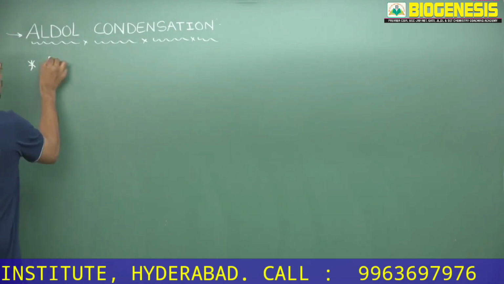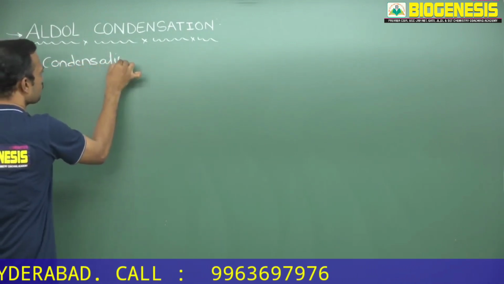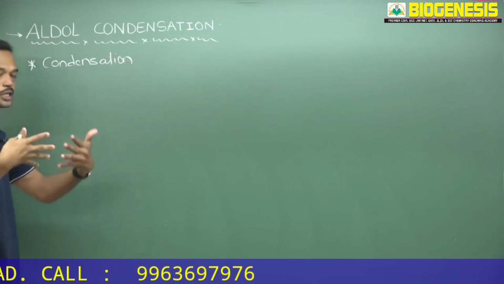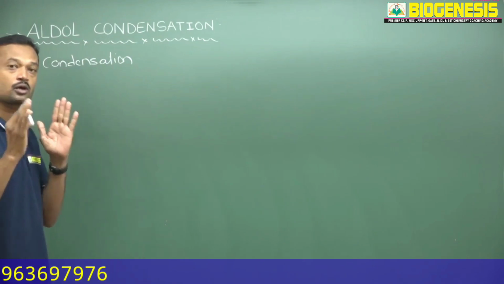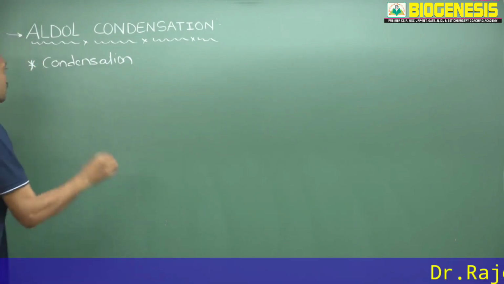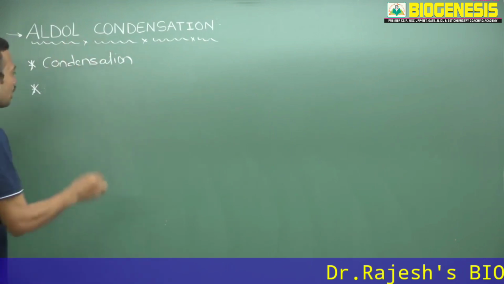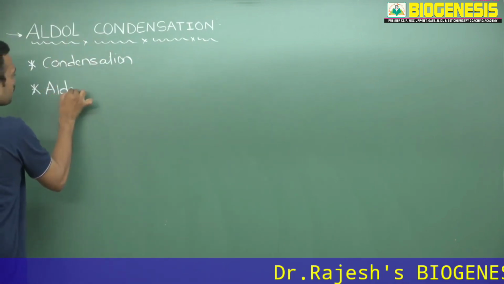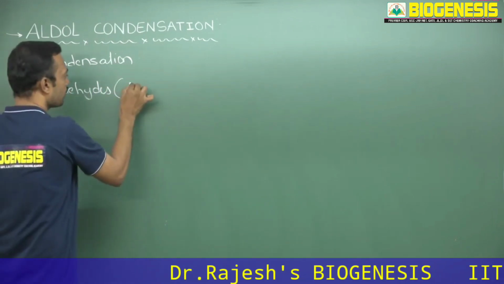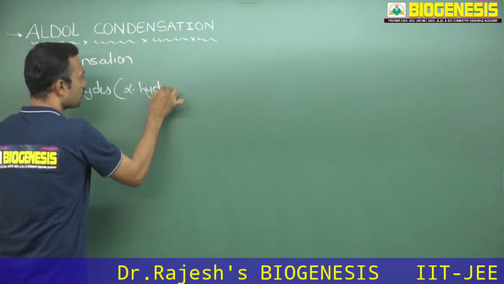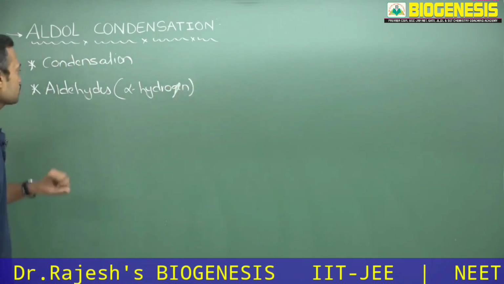So here it is completely a condensation reaction. What is the meaning of condensation? Attachment is nothing but a condensation. And what is the primary requirement for a substrate and what kind of reagent is required? Okay, so it is a condensation reaction that requires aldehydes. Definitely there is a requirement of aldehydes, and these aldehydes require alpha hydrogen. I will explain what alpha hydrogen is and how it is used to make a condensation.